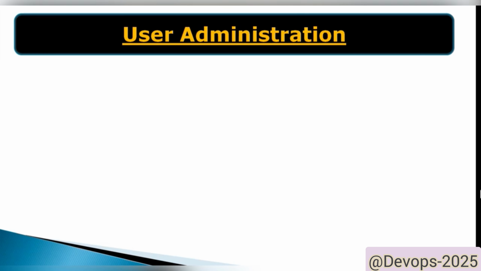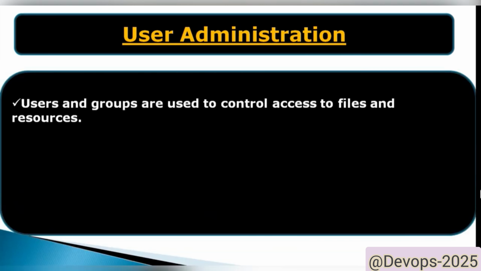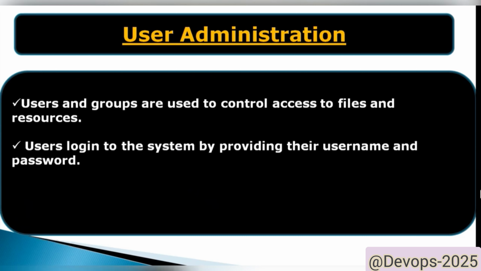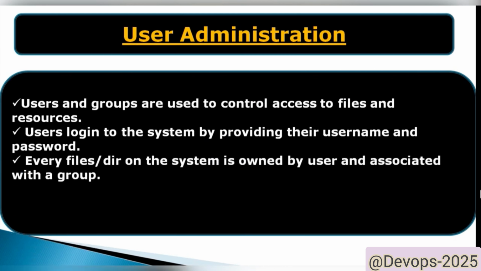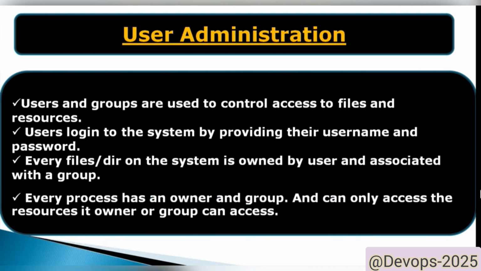There are a few important points we need to remember. Users and groups are used to control access to the files, directories, and resources. There are multiple users, and those users log into the system by providing their username and password. And there are multiple files or directories available. Every file on the system is owned by a user and associated with a group. So every process has an owner user and an owner group.